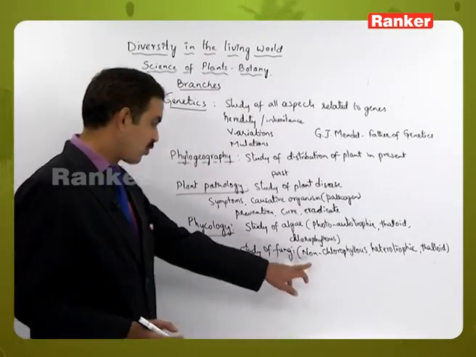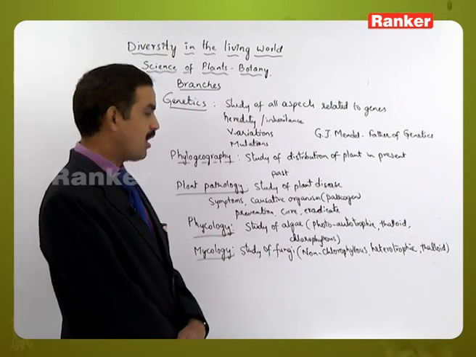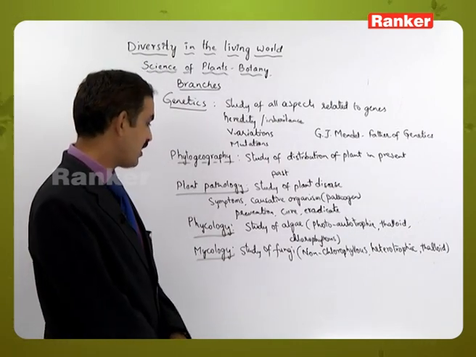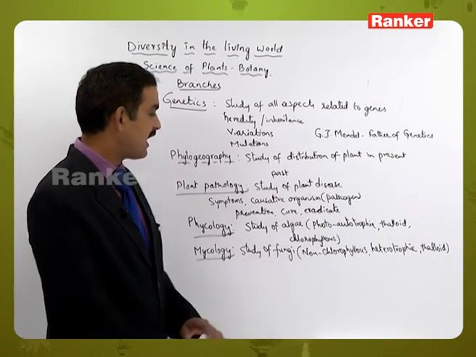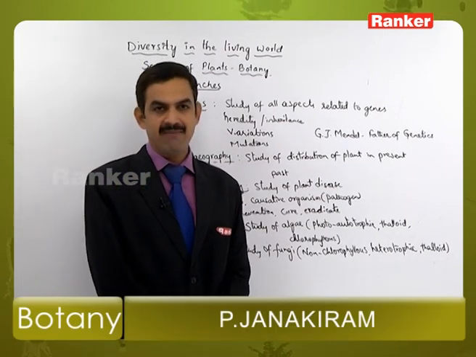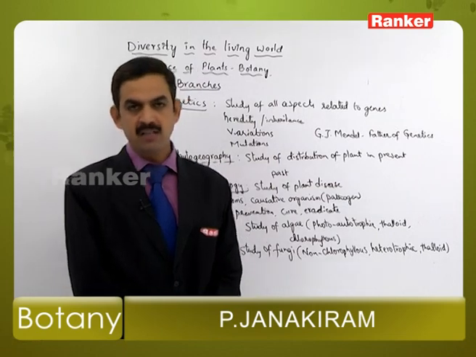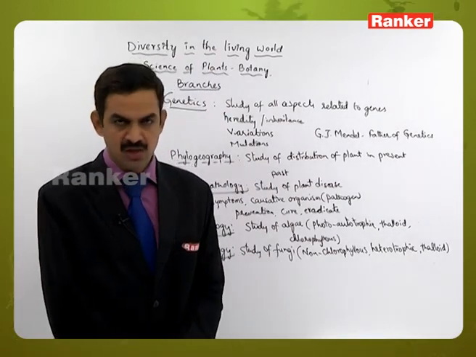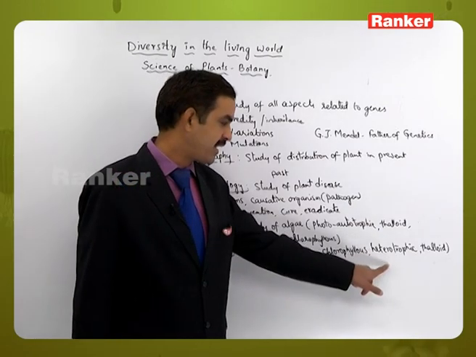The study of non-chlorophyllous, heterotrophic, thalloid organisms, the thallophyta group of organisms, is called mycology. And here the fungi do not have chlorophyll molecules, that is the reason why they depend upon other living organisms for their nutrition. That is why we call them heterotrophic in nature.